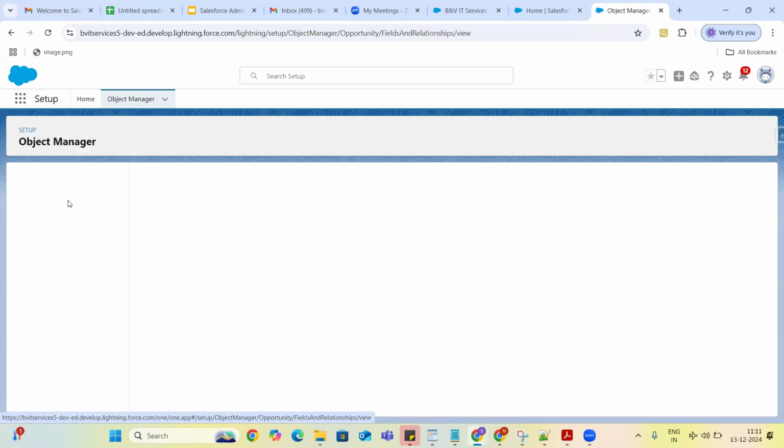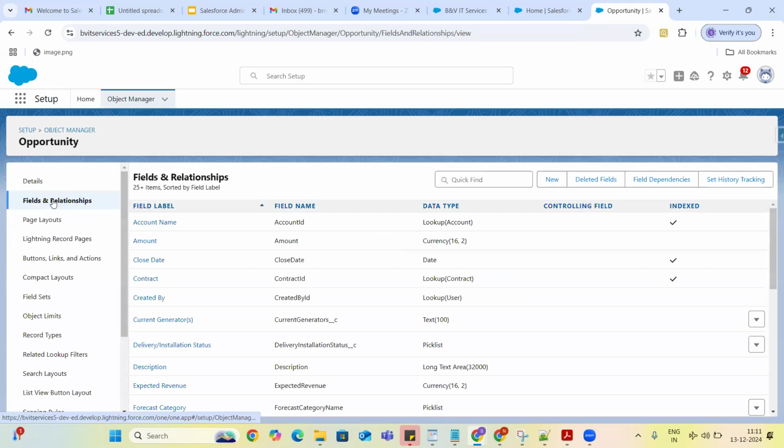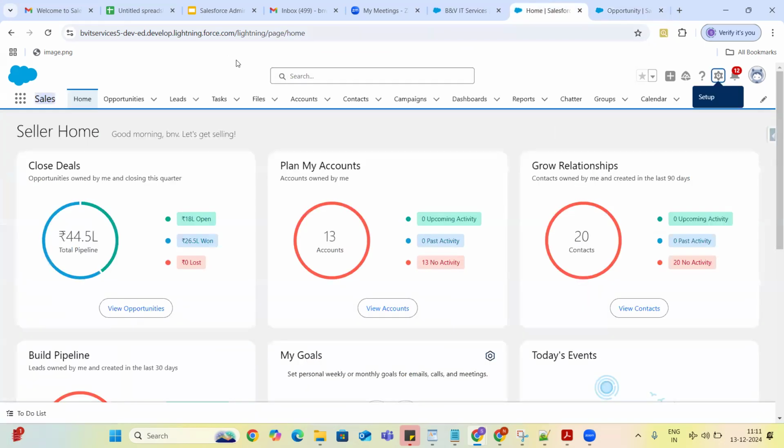Go to fields and relationships. Just note down 5 fields, guys. Whatever fields you want, just note down 5 fields and their data types. The field name and its data type on each object. And I need this exercise to be repeated for